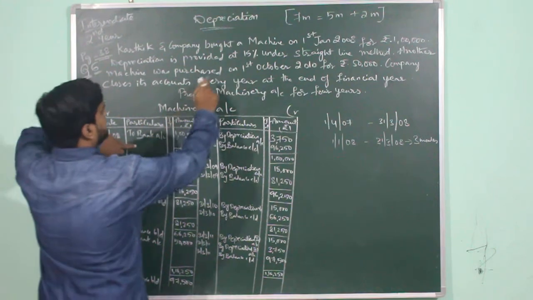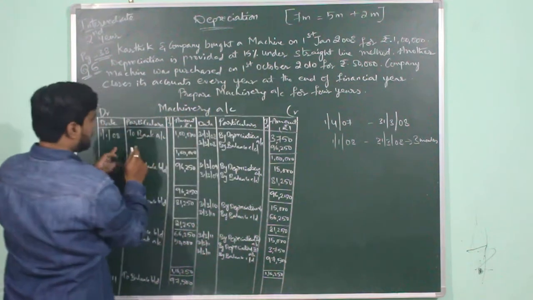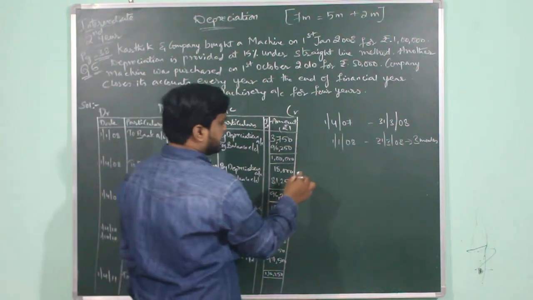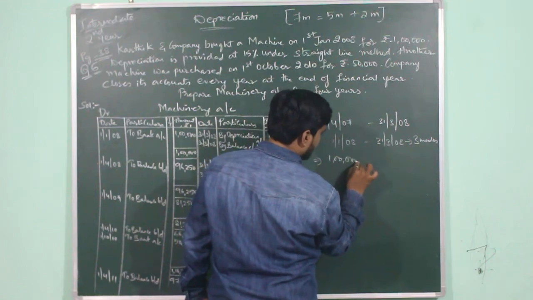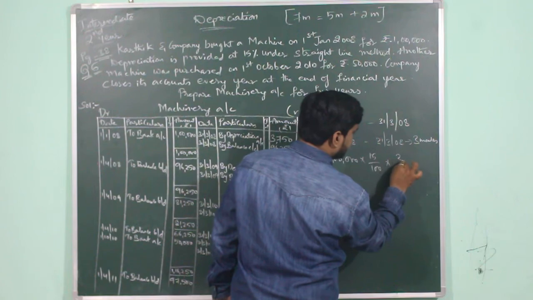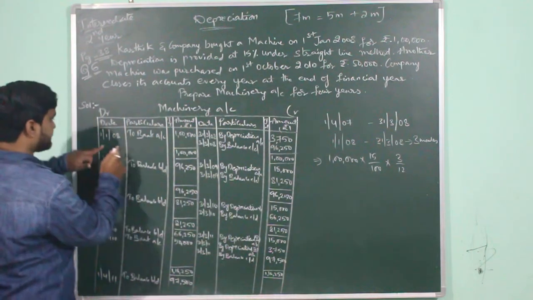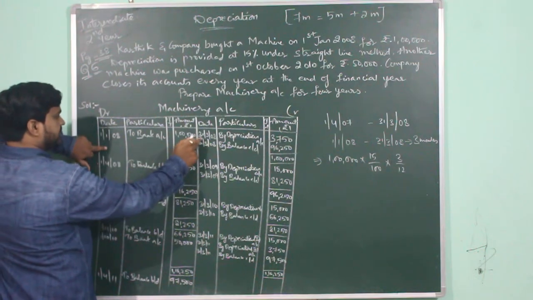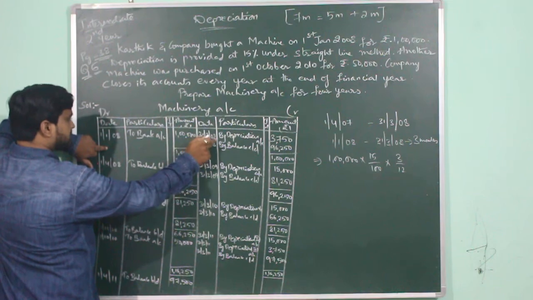What is the rate of depreciation that you are required to calculate? The rate of depreciation is given as 15%. So what is the cost of the asset? It is given as 1 lakh. So 1 lakh into 15 divided by 100 into 3 divided by 12. Why are you calculating depreciation for 3 months? Because we are purchasing the asset on 1st January and we are using it in the first year for only 3 months, that is till 31st March 2008.